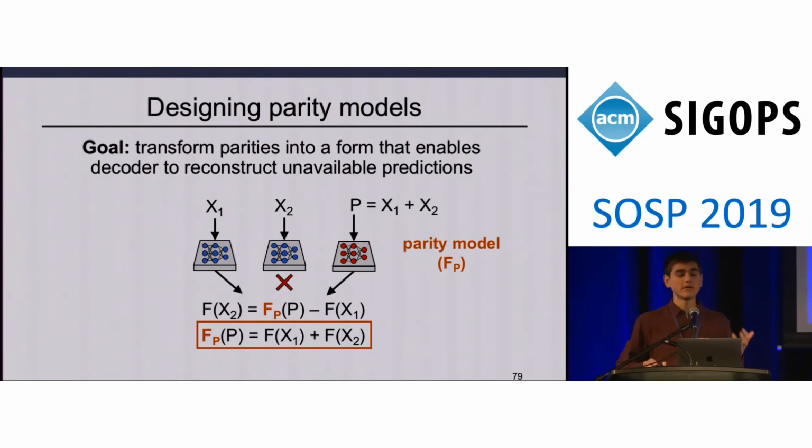So if we can design a parity model that transforms parity queries into this form, then our simple decoder will be able to accurately reconstruct unavailable predictions. To design such a parity model, we use neural networks for parity models and learn to approximate this transformation function.